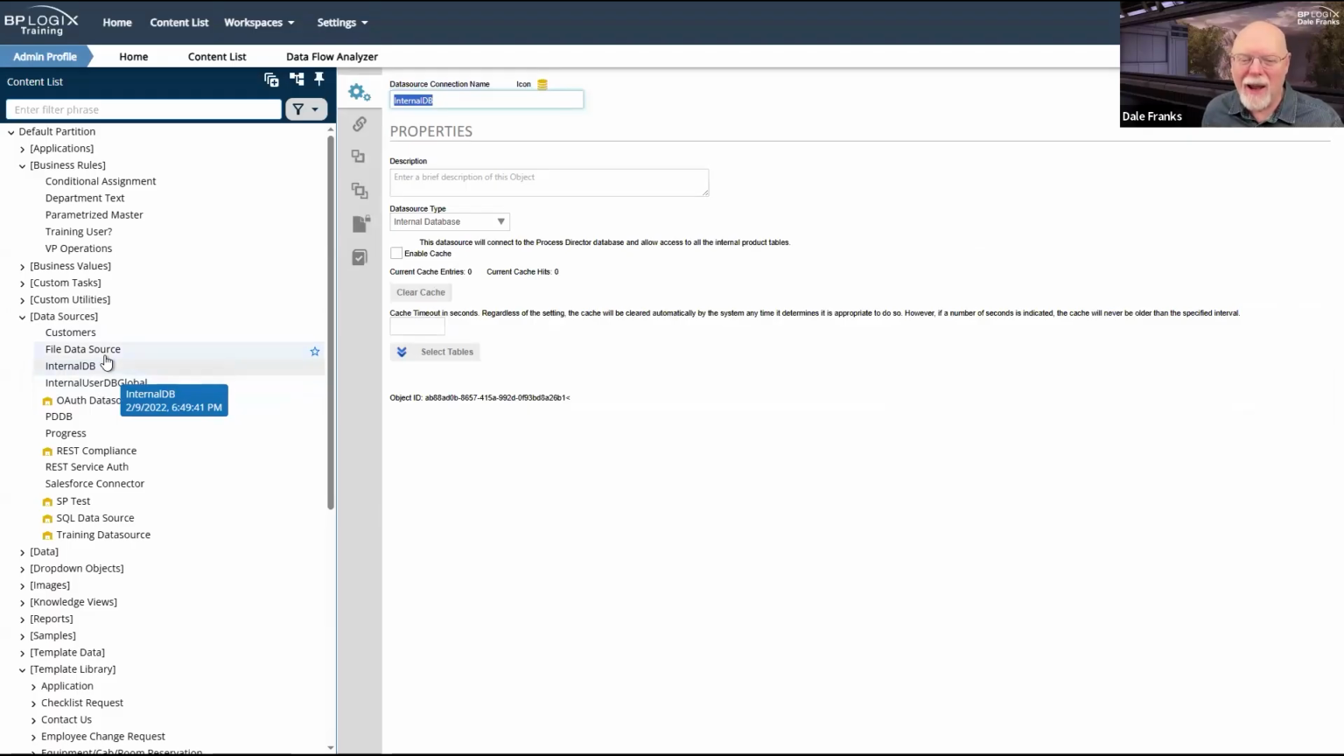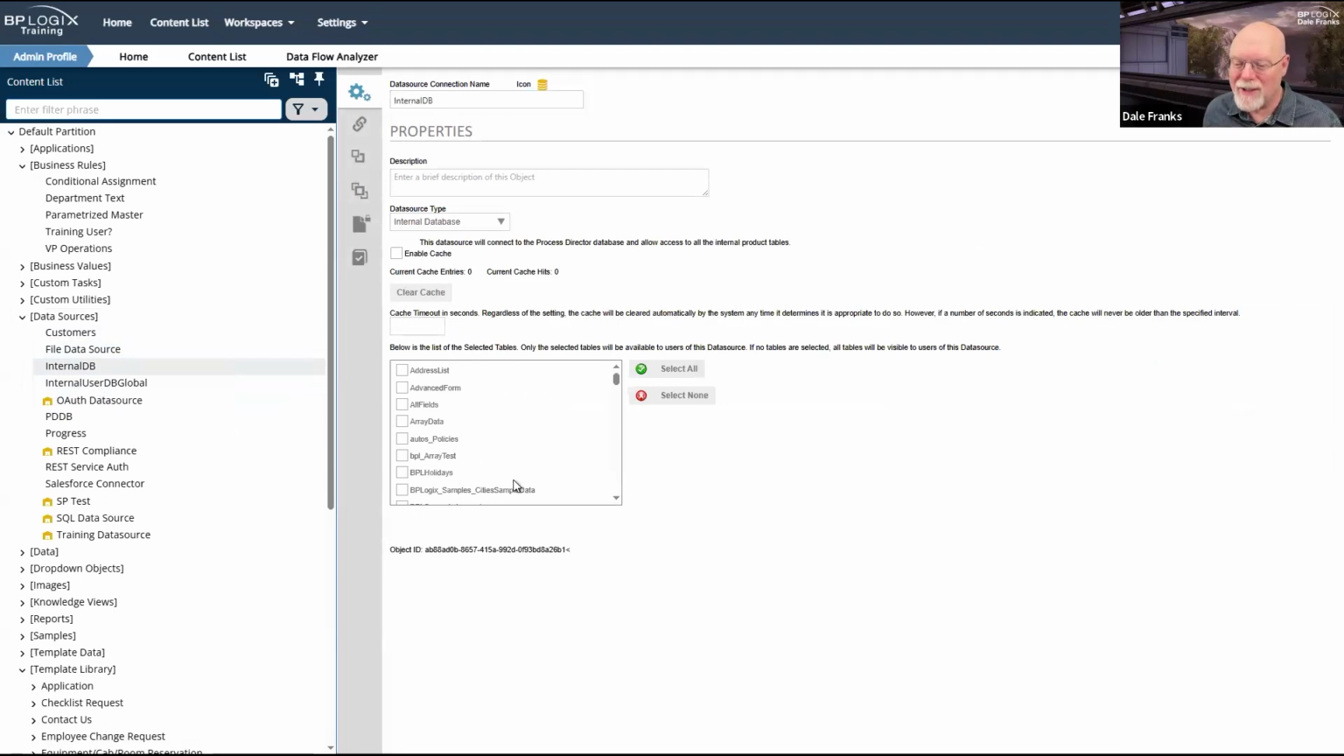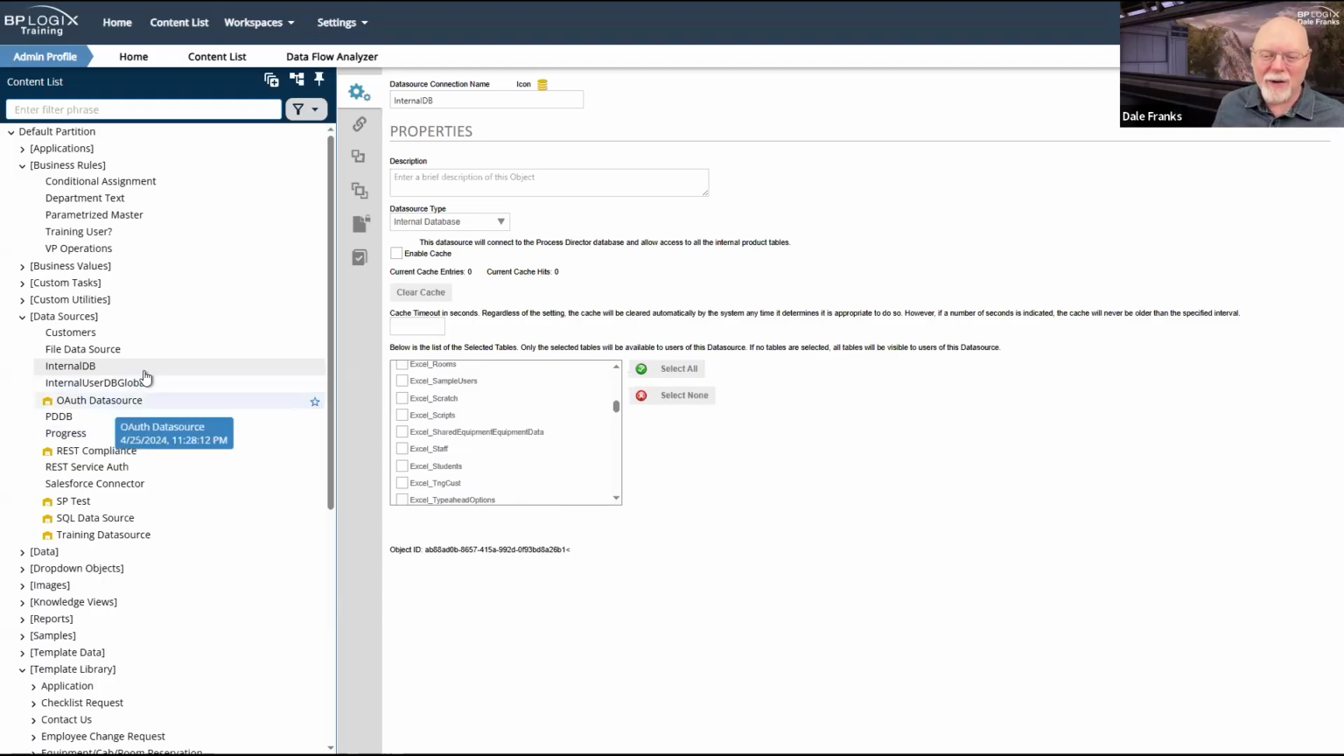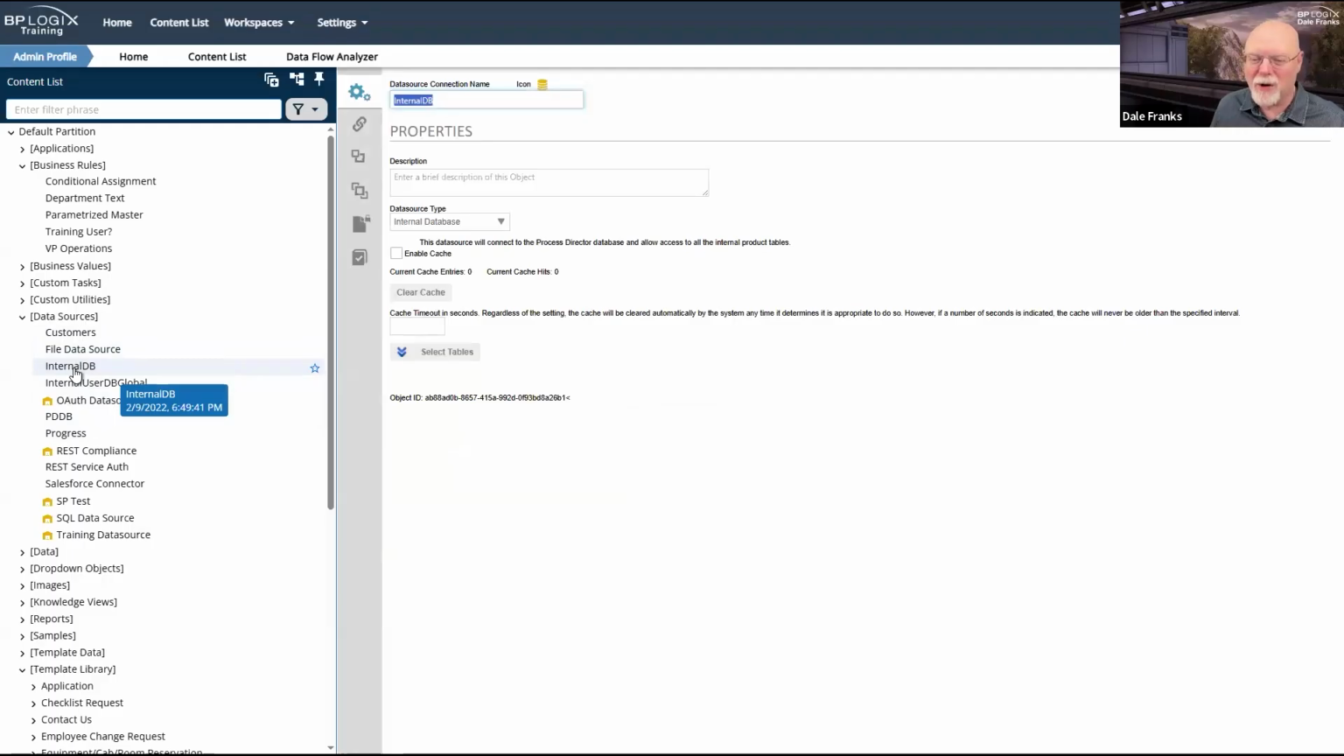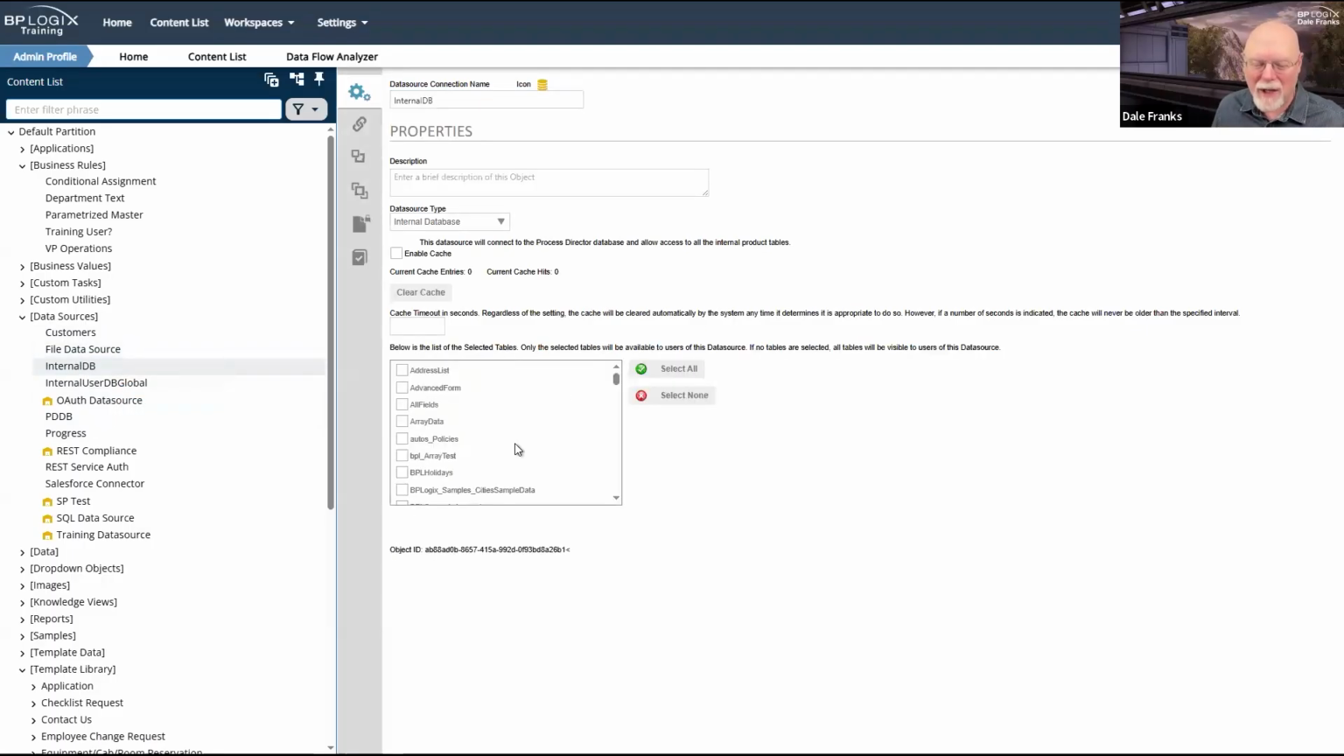Now, the reason why I do is because at one point, internal DB only looked at some tables. And at some point, it became so frustrating to me that I created internal user DB global and started using it. And then I realized there was no reason to have these two. And every time I tried to use internal DB, it still wasn't giving me what I wanted for my tables. And so I finally, in frustration, just deselected all of the tables so it would return everything. But of course, then it was too late to delete internal user DB global.